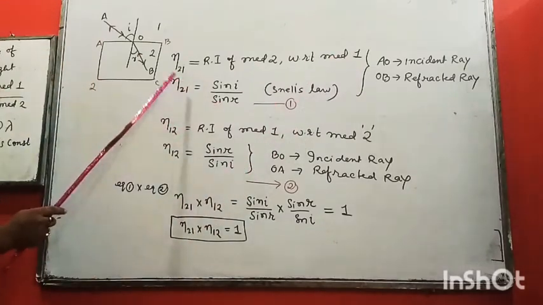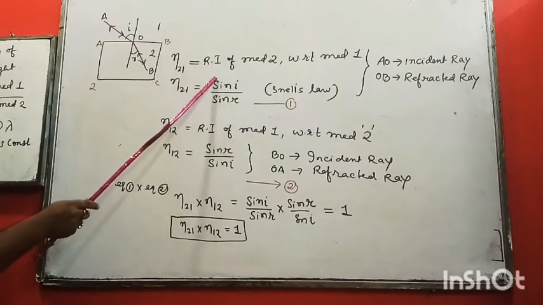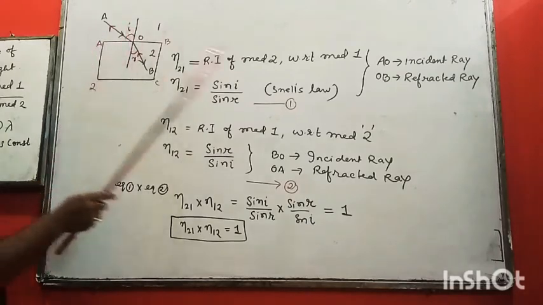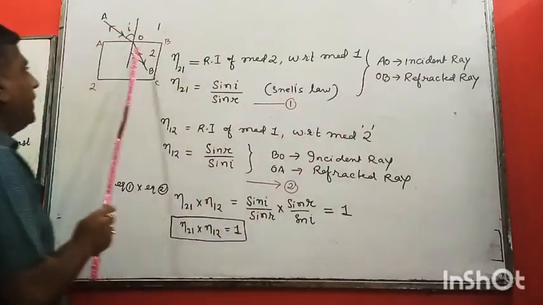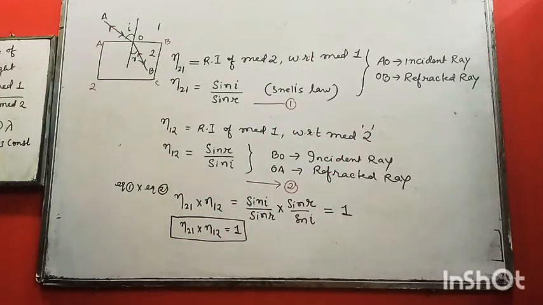So and you know this n2 1 you can represent by what? Snell's law, sin i by sin r. In this condition what we have got, AO is the what? Incident ray and OB is the refracted ray. Okay.